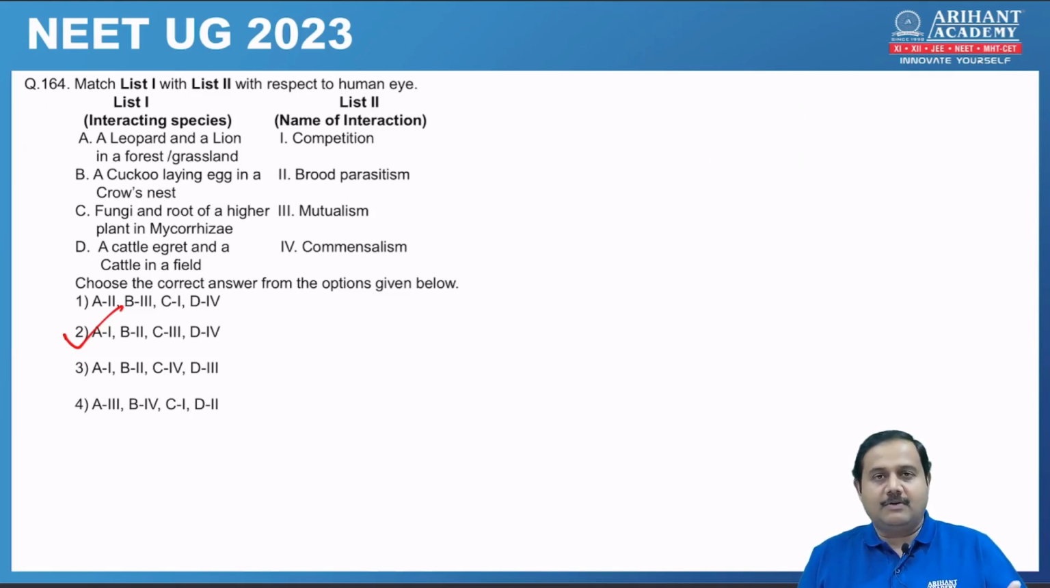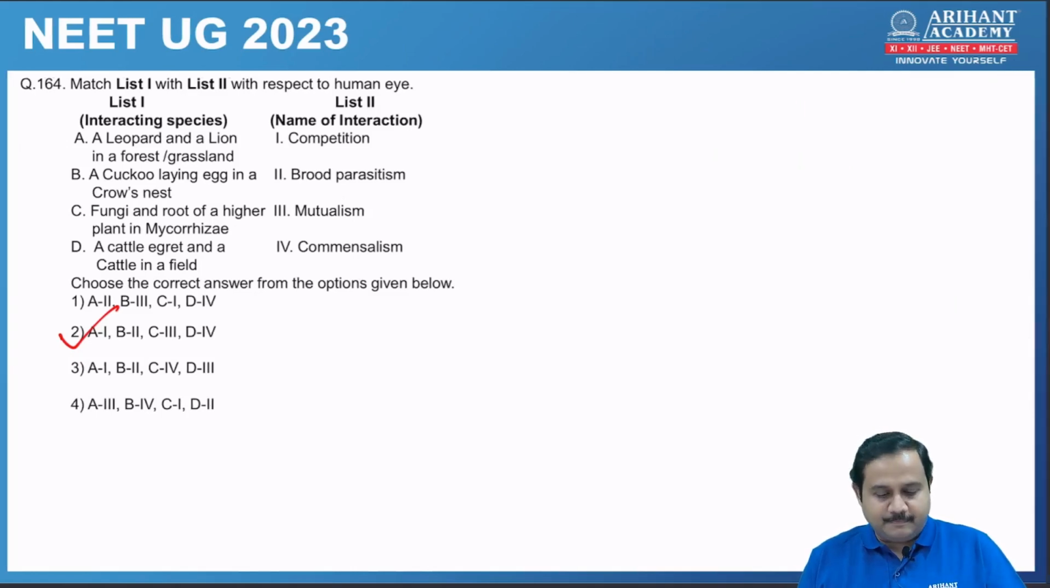Fungi and root of higher plant forming mycorrhiza, which is mutualism. Both are helping each other. And a cattle egret and a cattle in a field. This is commensalism, where egret is benefited and cattle is not affected. So correct option is answer 2.